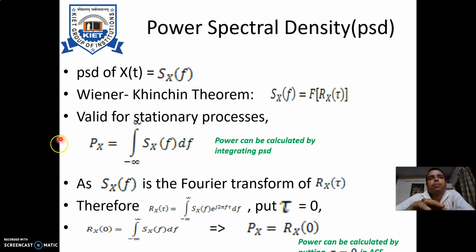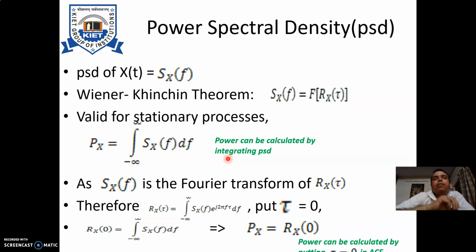If the power spectral density is Sx(f), then what is the power? Power is nothing but the integration of the density function. So the power spectral density is integrated from minus infinity to infinity with respect to f. That will give you the total power. So that is the power calculation method with the help of integrating the power spectral density.